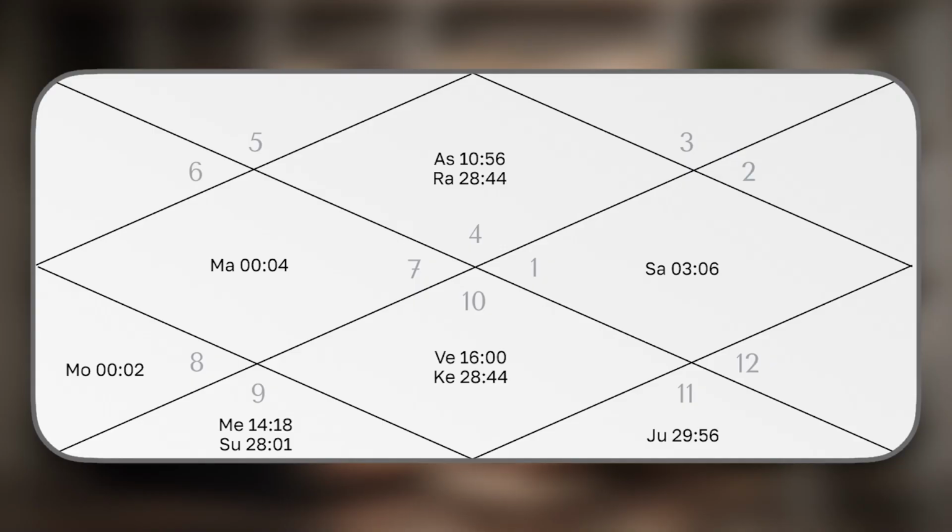Example of weak category. Venus, the natural significator of vehicle, is with Ketu. Venus, the 4th house lord, is with Ketu. The 4th house is aspected by the harsh planet Saturn. Moon, the natural significator of the 4th house, is also in debilitated condition in the horoscope.